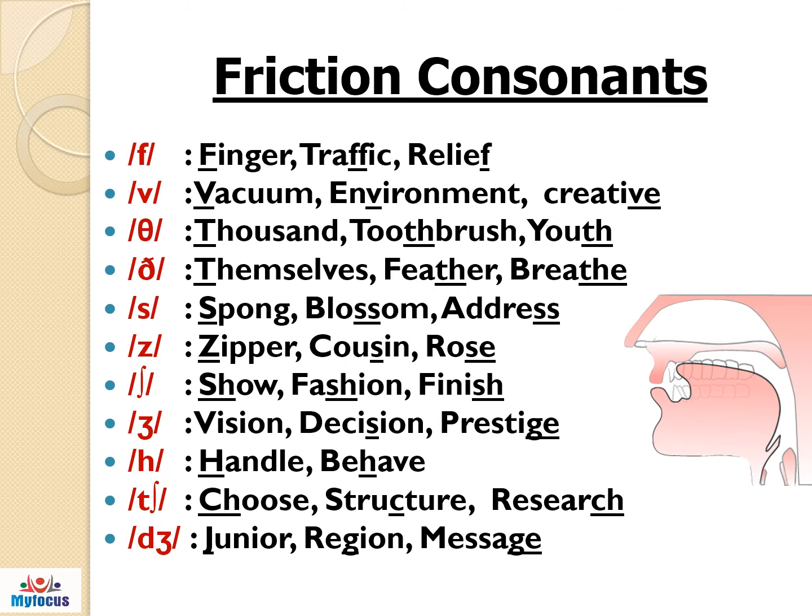Now the fourth one, th. Th is articulated with the tip of the tongue close to the upper front teeth. The air escapes between the upper front teeth and the tip of the tongue. Here the vocal cord vibrates. Themselves, feather, breathe.